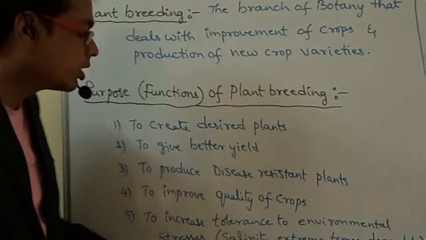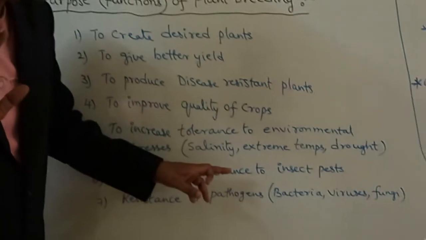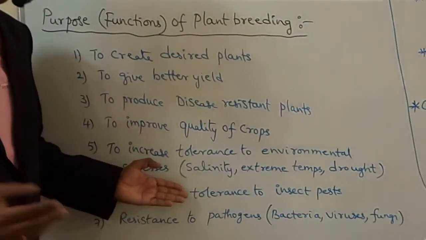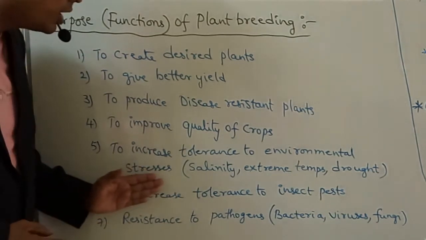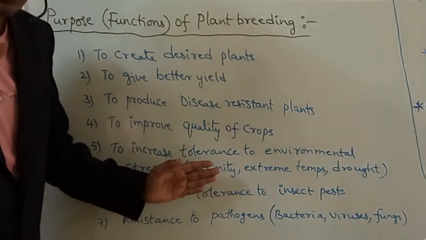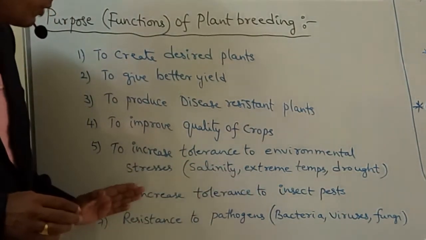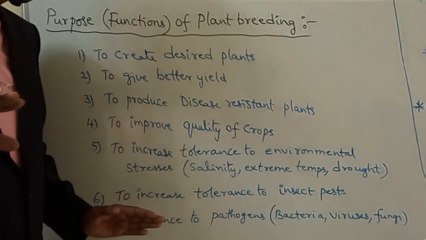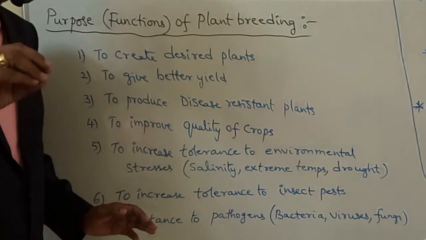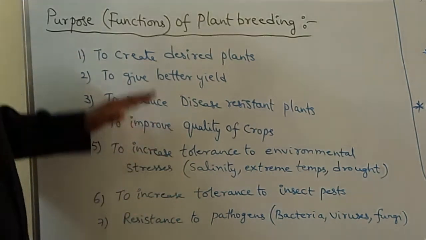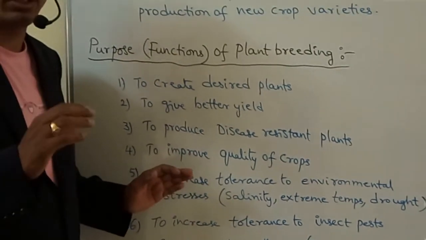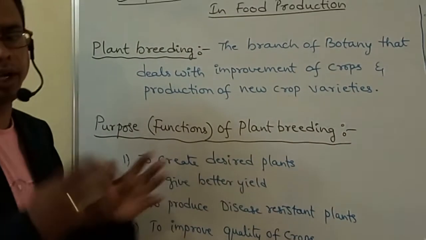To increase tolerance to insect pests. To increase tolerance is nothing but resistance only. Finally, resistance to pathogens like bacteria, viruses, fungi, etc. So these are all the functions of plant breeding, the purpose of plant breeding.